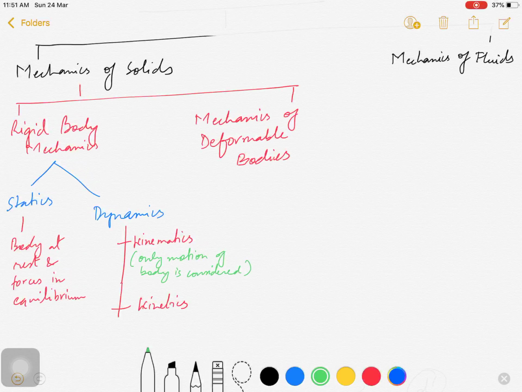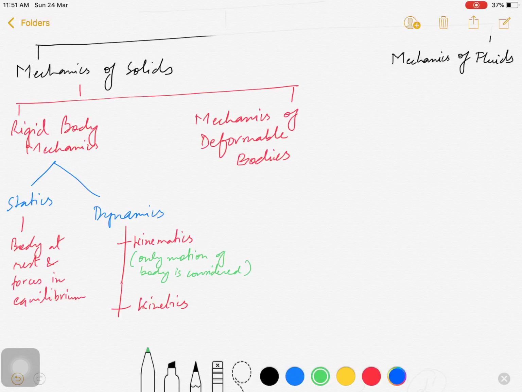But in kinetics, the cause of the motion is also considered. Okay, so what would be the cause of the motion? Nothing but force. So in kinetics, we study force, mass and acceleration apart from velocity and displacement.